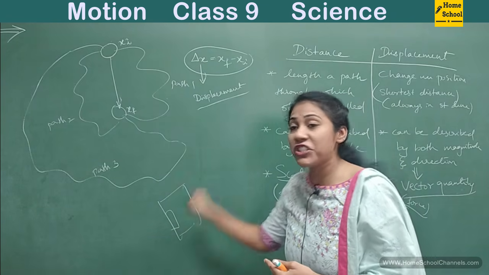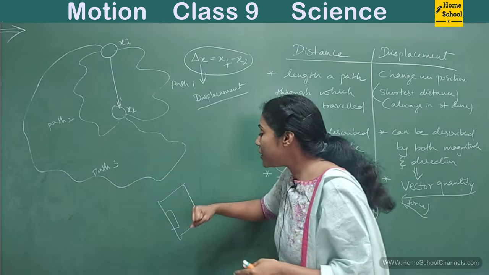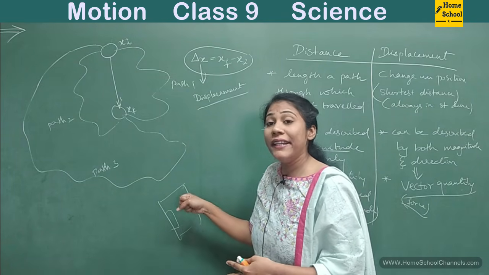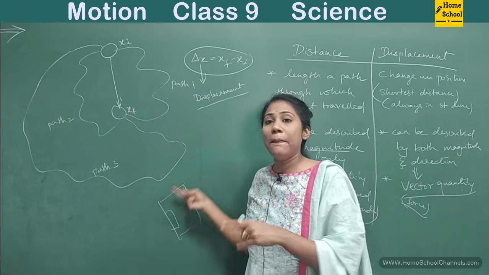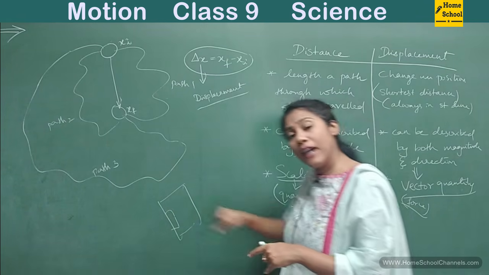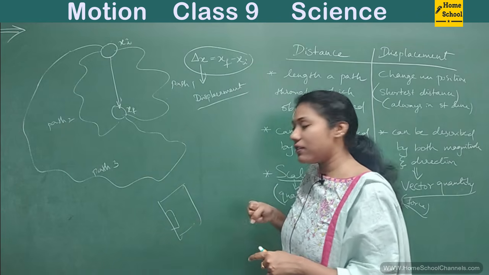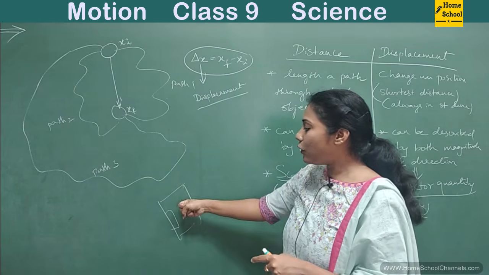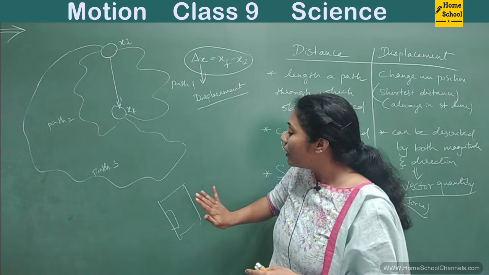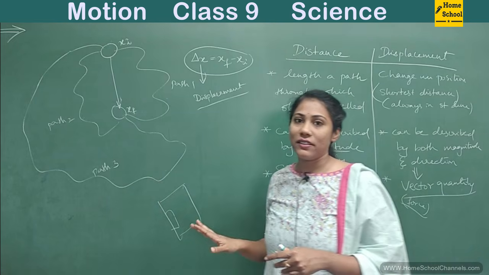So in which direction you are applying force is also important. How much force you are applying is important to open the door, and in what direction you are applying it. Depending on the direction, the door will open outside or inside. If you apply force like this, it will open towards you. If you apply force in the opposite direction, the door opens in the opposite direction.